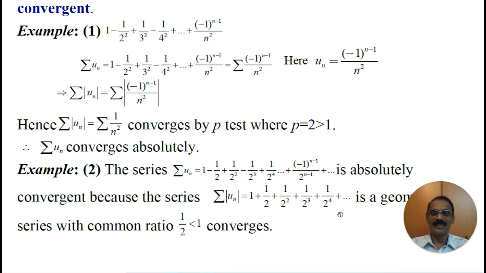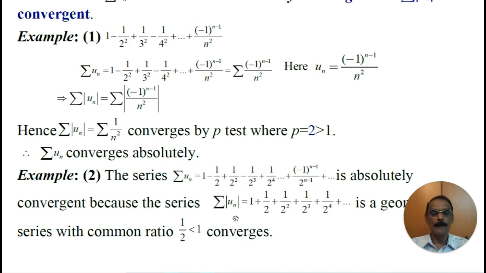The second term by the first term is 1 by 2, which is less than 1. Whenever the common ratio is less than 1, the given geometric series converges. Therefore, the modulus of the given series converges, and hence the given series is absolutely convergent.